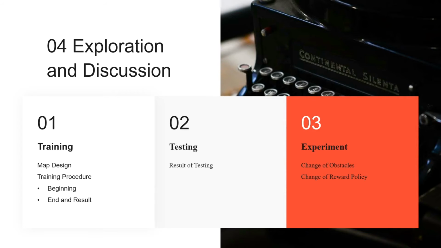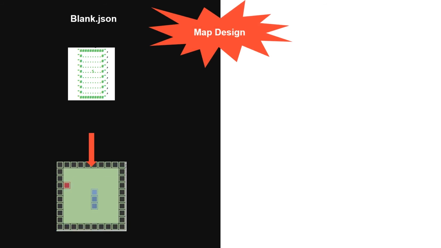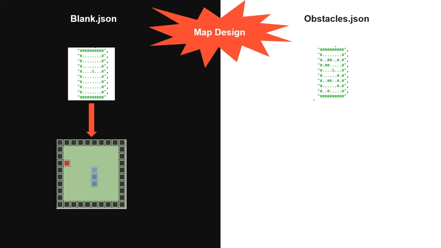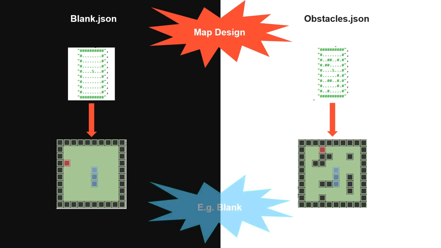And let's get started. At first, I would like to talk about the map design. We have two different maps, which are the blank JSON, it's like this, and the upscale JSON is like this. Because we use JSON files to generate the map, the hash here represents upscales, the dot here represents space, and S is the place where the game started. And for showing the training procedure, we need to use the blank map as an example.